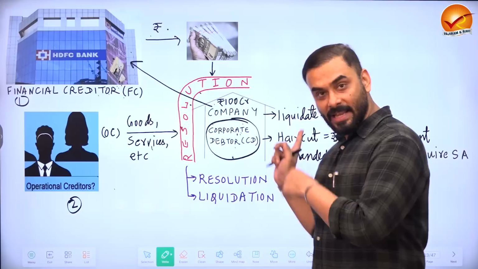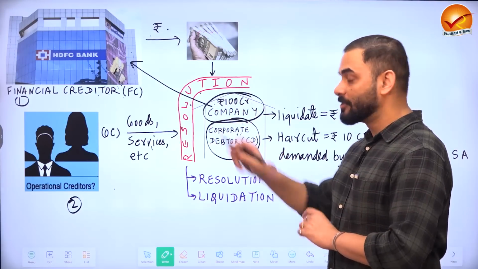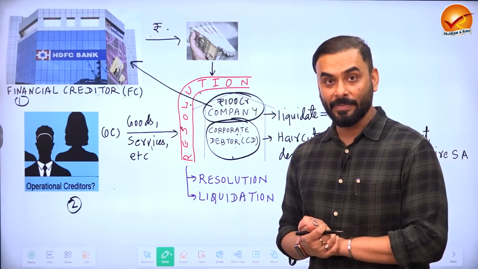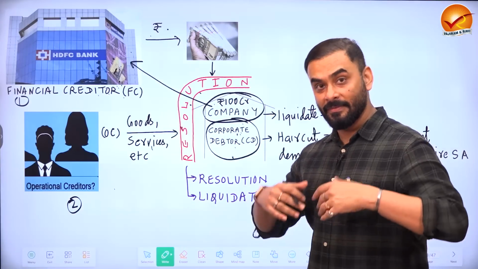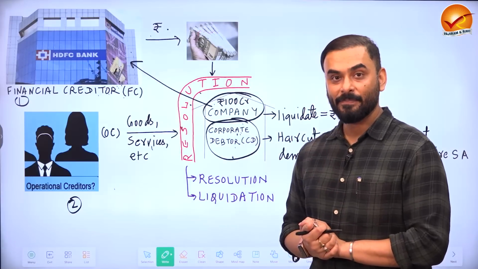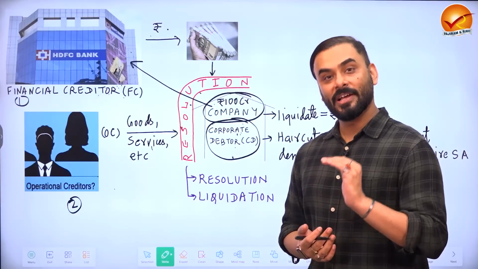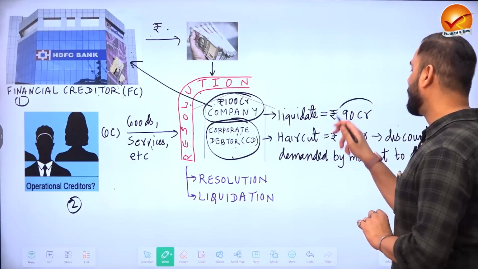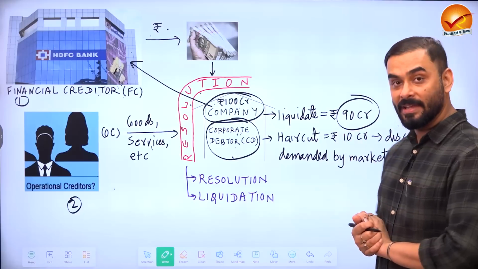If they go and sell the company in the market, now suppose, I told you that the original price of the assets and properties of the company is 100 crore. But this company is making losses. It is not in good health. And if you go and sell this company in the market, the buyer will not pay you 100 crore. The buyer will pay you a lesser amount. They will ask for a discount. So suppose the buyer is ready to pay 90 crore, which means the original price is 100 crore, the buyer is paying 90 crore.